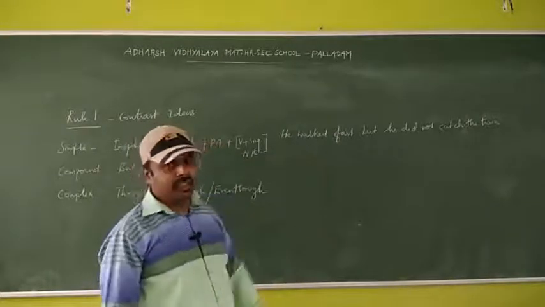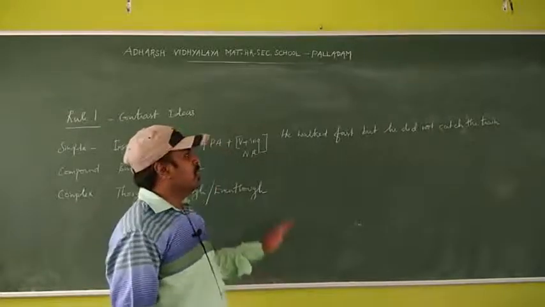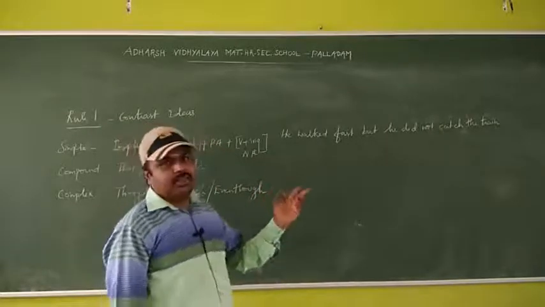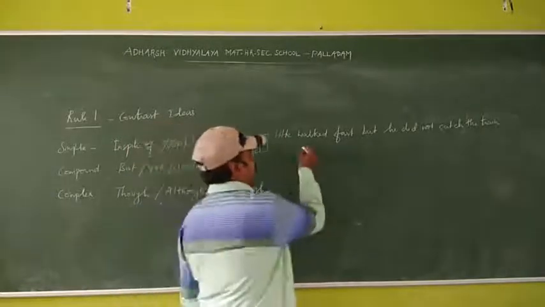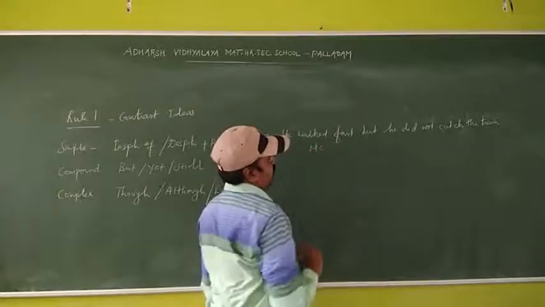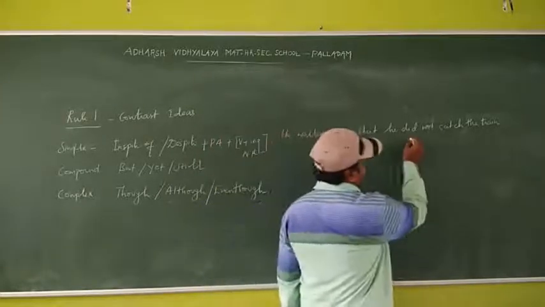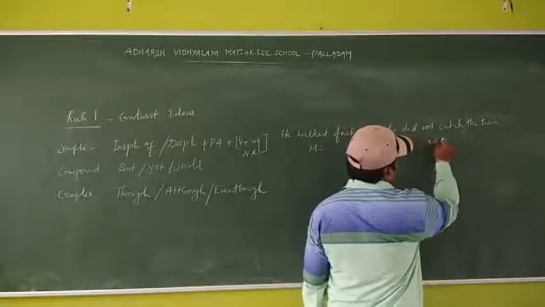Can you identify the sentence? So what I said last class, 2 main clauses, 1 conjunction means that is compound sentence. Here, he walked fast, it is main clause. He did not catch the train, it is also main clause.